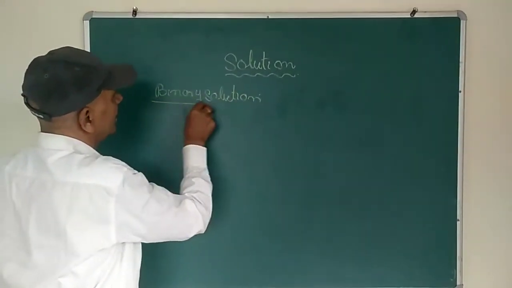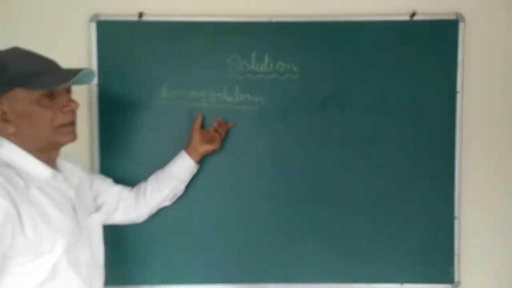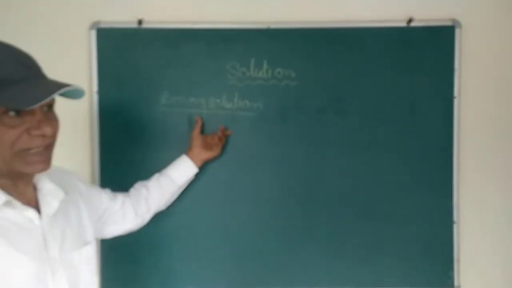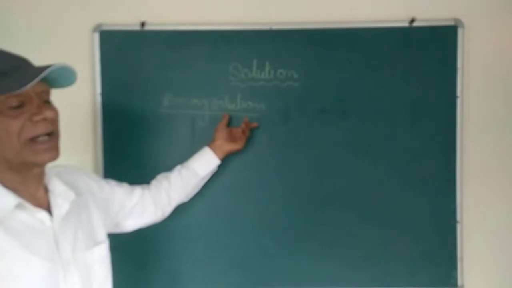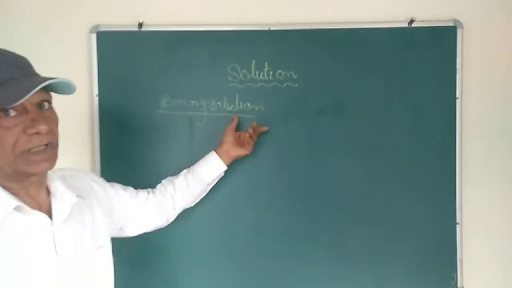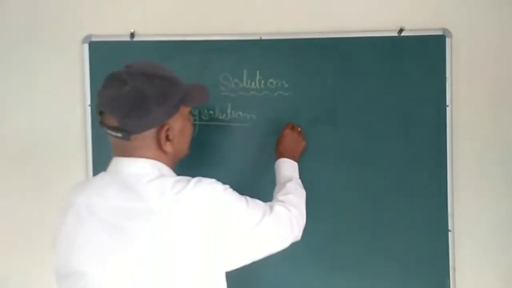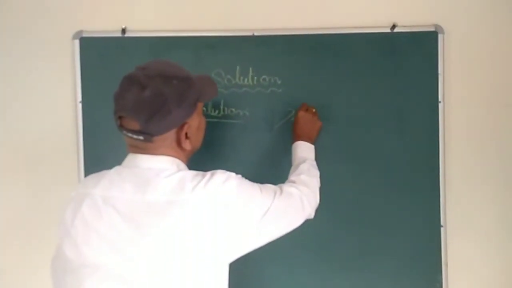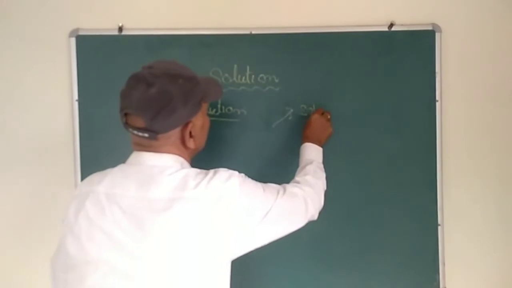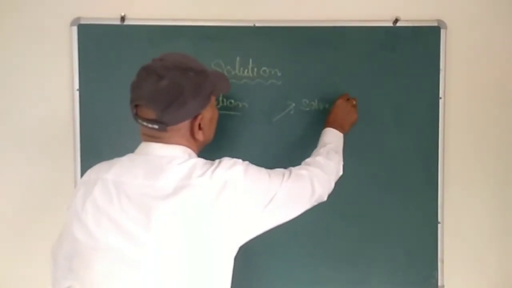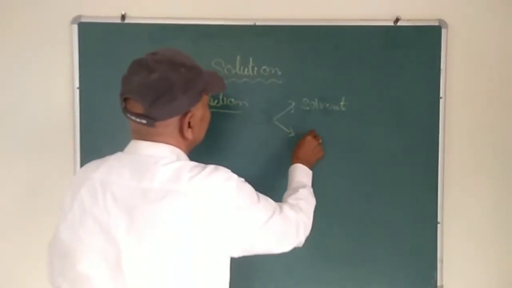Binary solution. A solution with two components is called a binary solution. In a binary solution, there are two components: one is the solvent and the other is the solute.